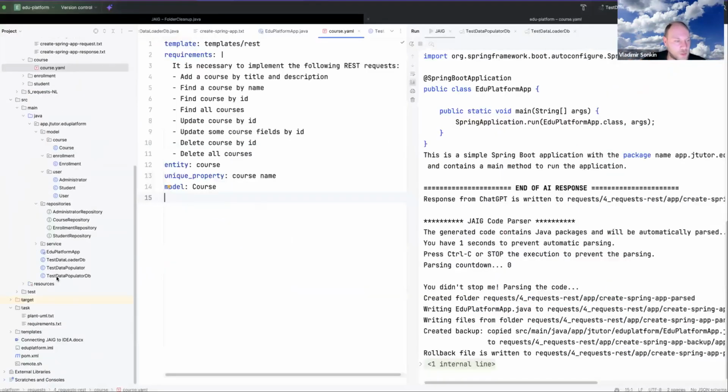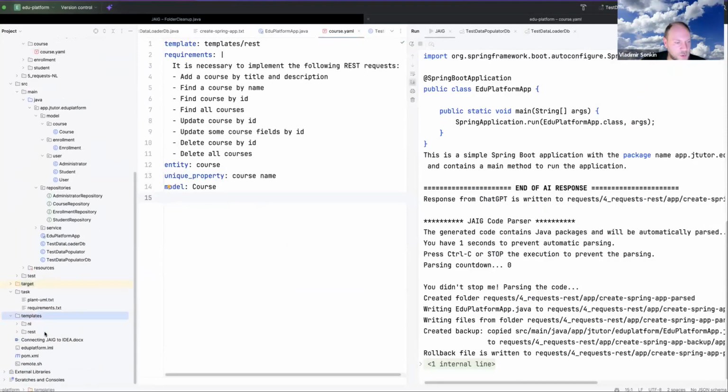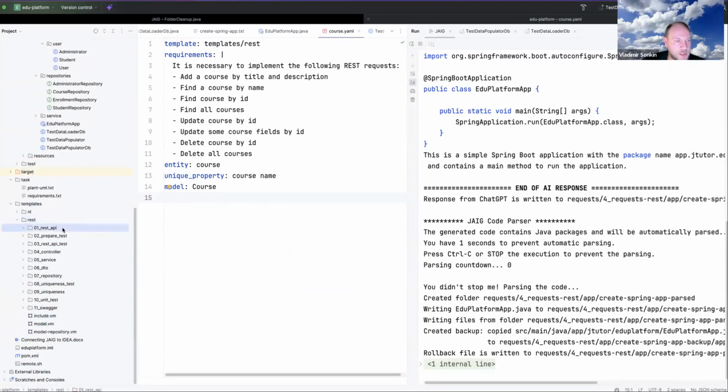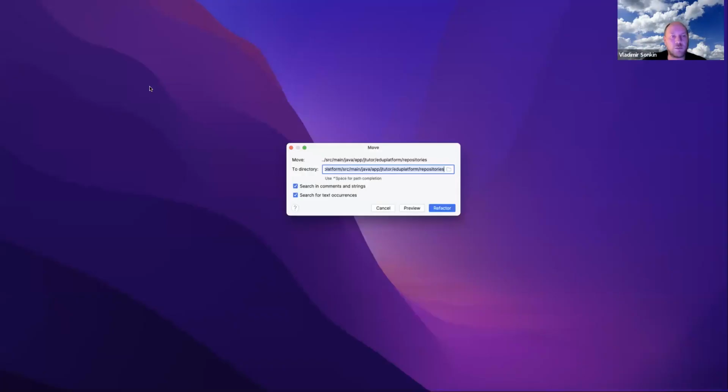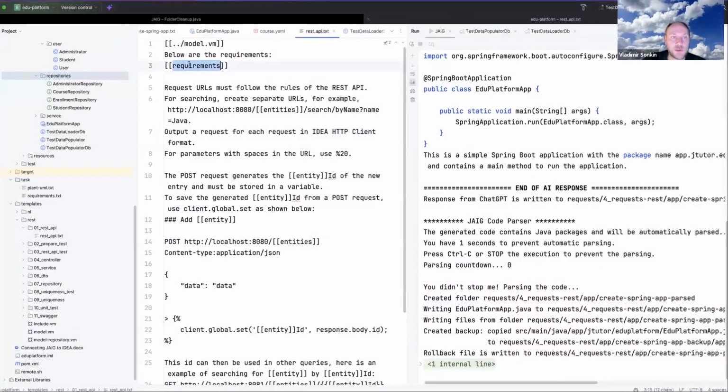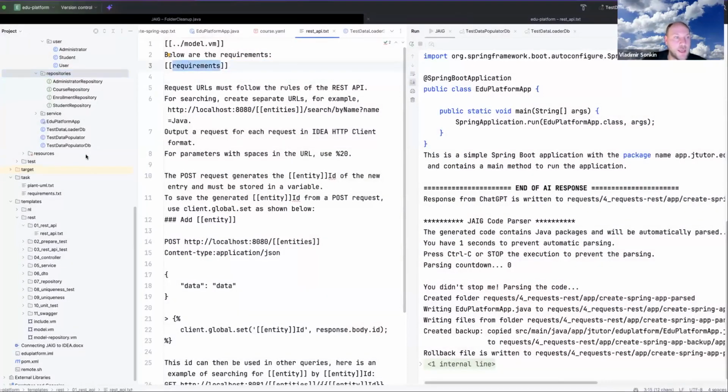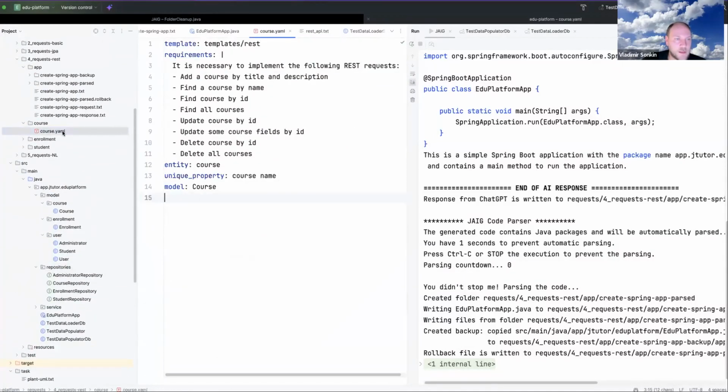Yes. So for this purpose, we have these templates. I will show you how it can be done, how it looks. So you can see here we have these placeholders, requirements, for example. Yes. And I will just click or open the course YAML. Yes.